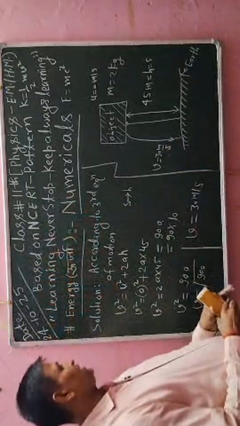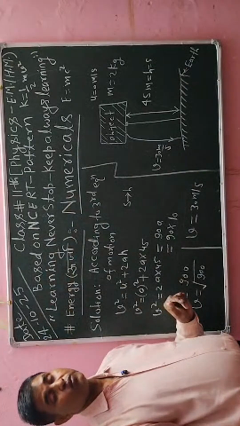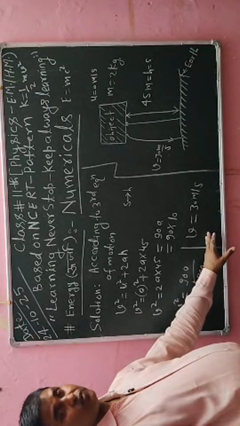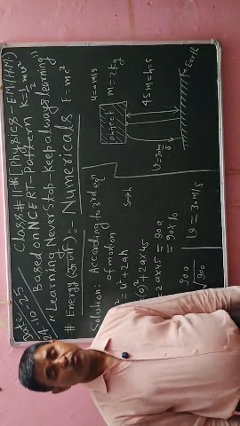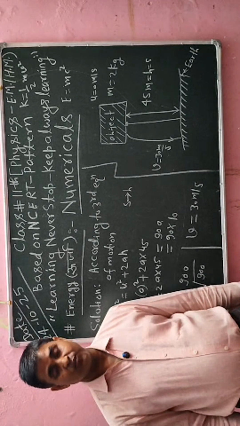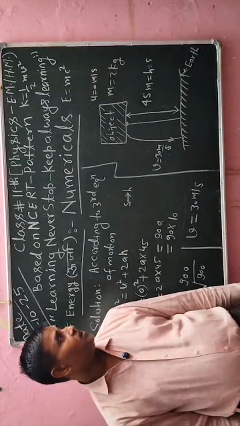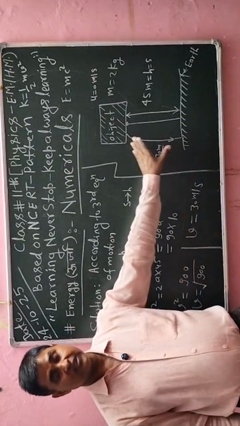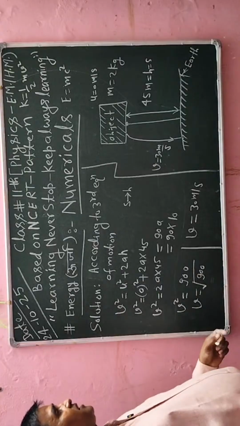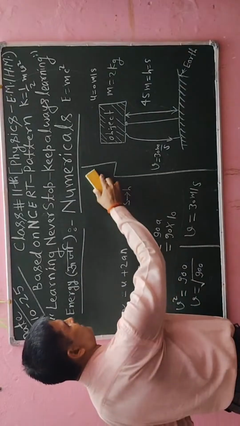Now in the second step I will use the formula for calculating the kinetic energy. So this is the required way to calculate the value of v. Okay students, so you must write all this information in your notebook for further revision. This is an important question, how you have to apply the concept of kinetic energy in a numerical. If you understand this question, you can solve other questions. All the information is available here.